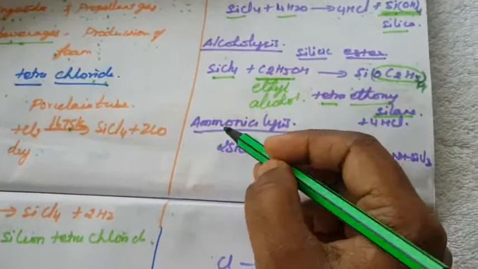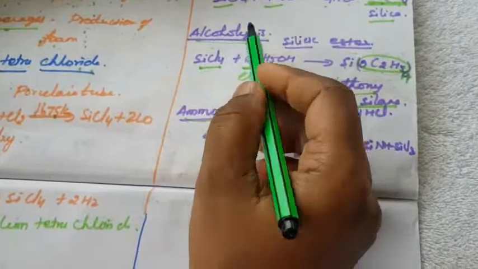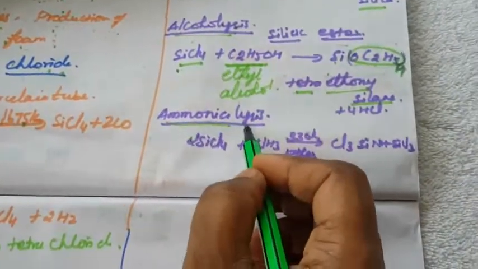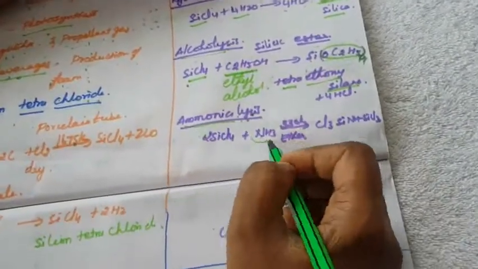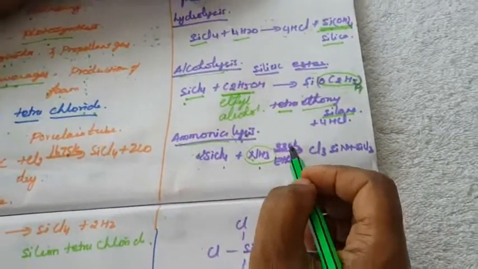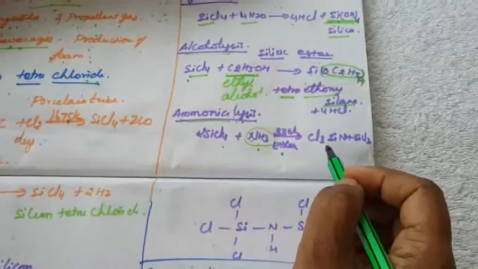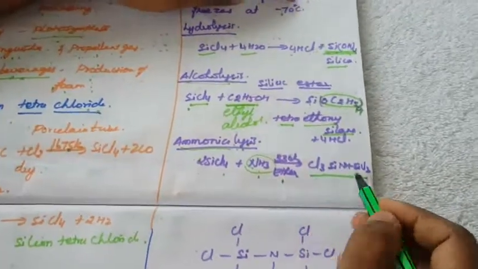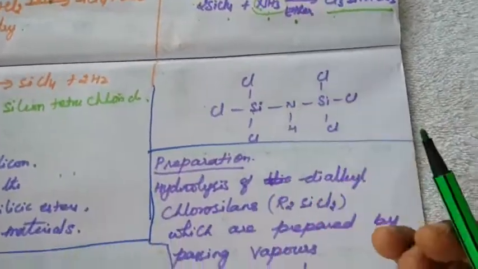Next one is ammonolysis. What is alcoholysis? Lysis means breakdown. Using alcohol, the compound will be broken down. What is meant by ammonolysis? Using ammonia, the compound is broken down. SiCl4 with NH3 at 330 Kelvin in the presence of ether forms the silane, that is trichlorosilane. How can we write this formula? Three chlorine atoms on silicon, then again three chlorine atoms, with NH.